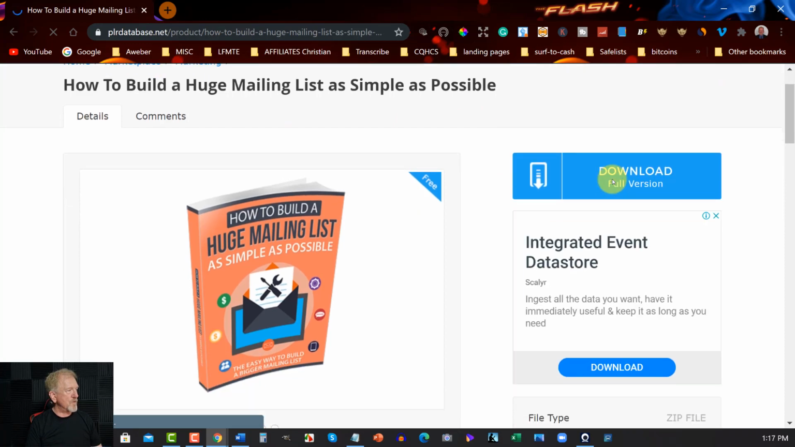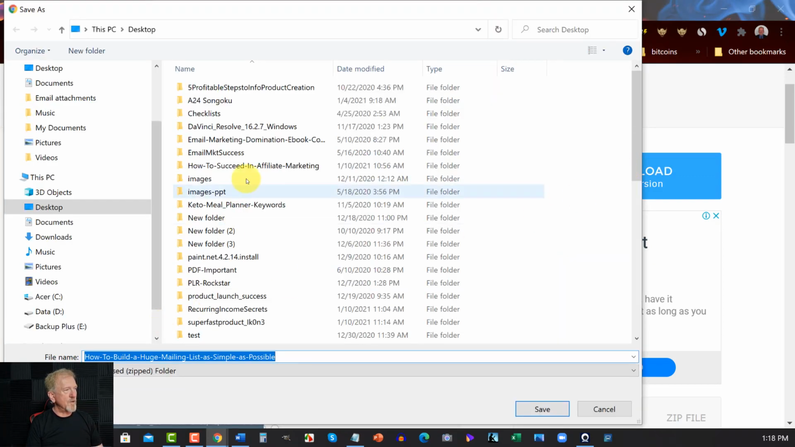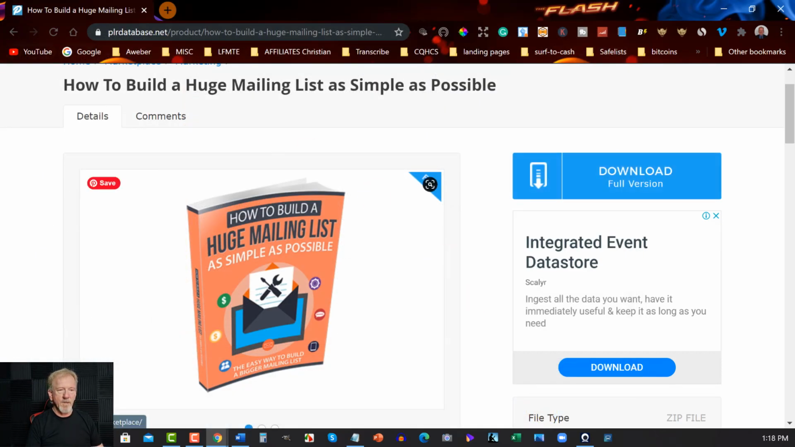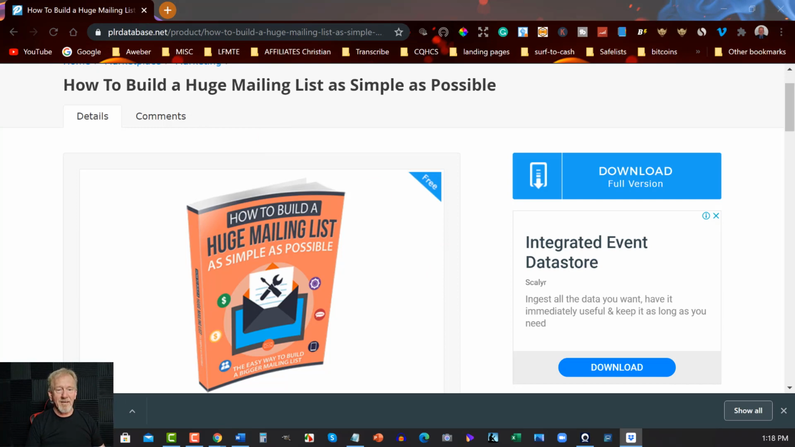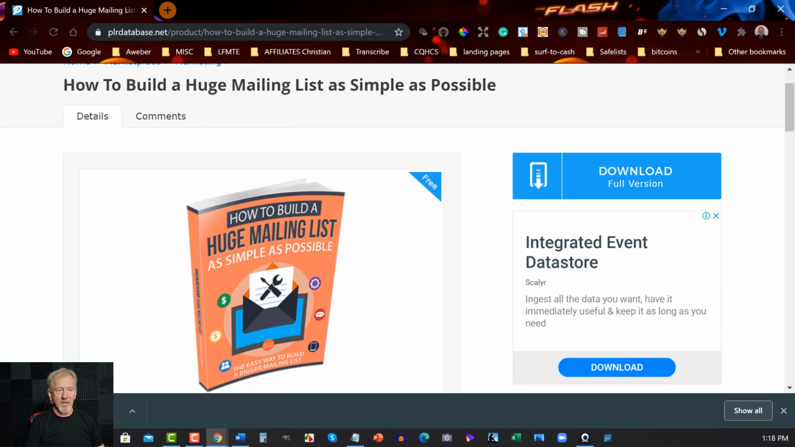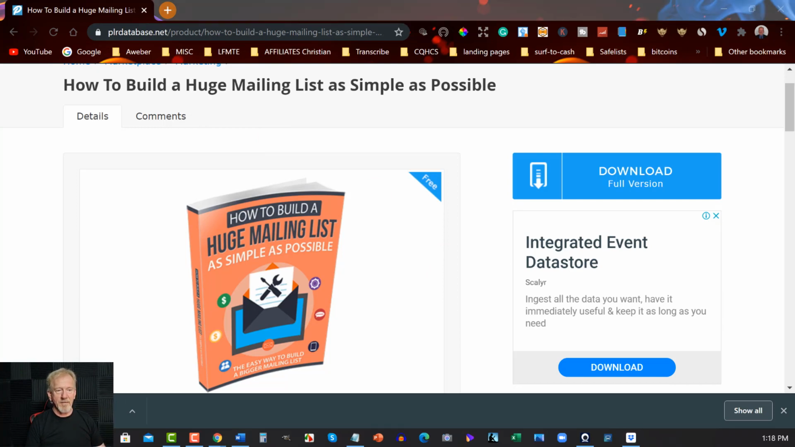And of course, you can download it from here. So you can download the full version here. You can download it here, go to wherever it is you want to save it. How to build a huge mailing list as simple as possible. Okay, so you can go there. And it's a simple matter of downloading, and then if you want to, you can then extract it.